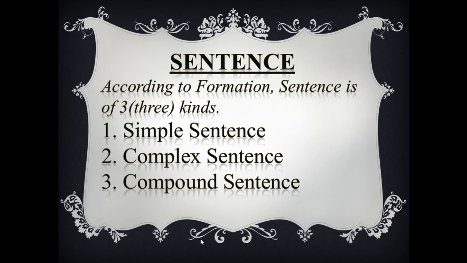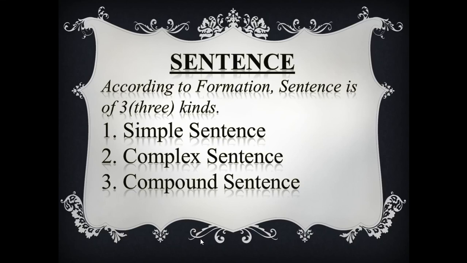For example, I eat rice. It's a simple sentence. I went to Dhaka. It's a simple sentence. He went to Canada. He, one subject, went, one verb. A sentence that contains only one subject and one verb is called a simple sentence.